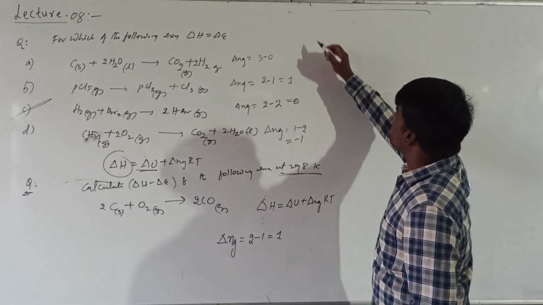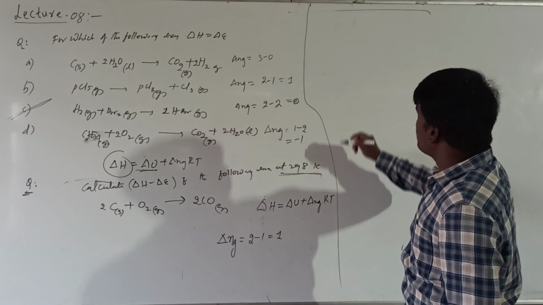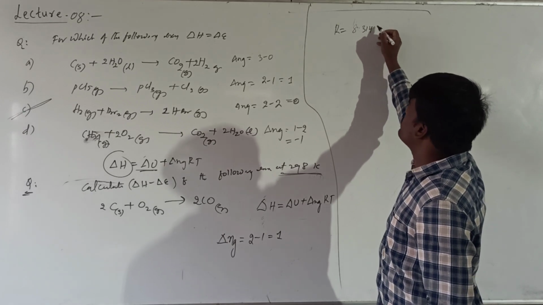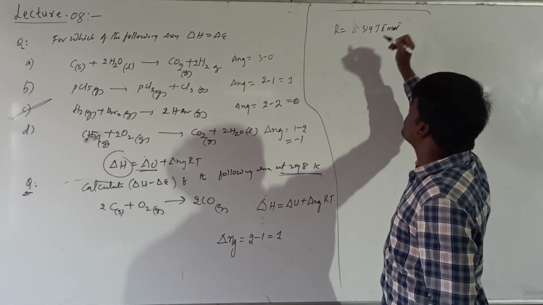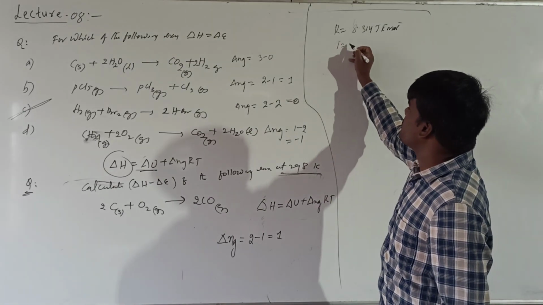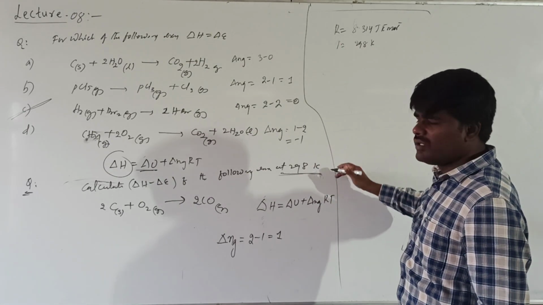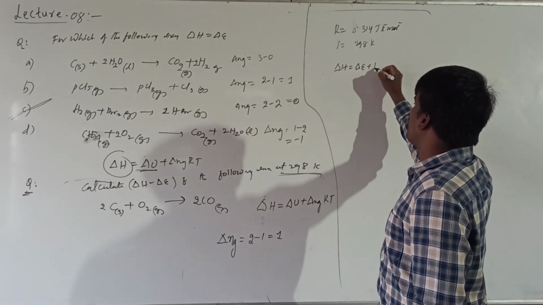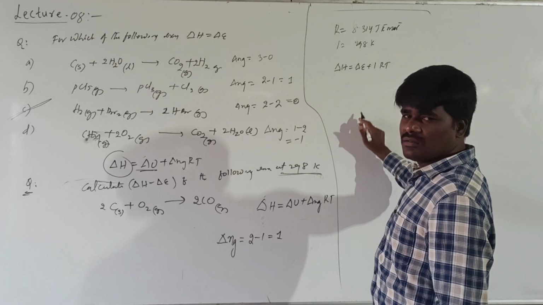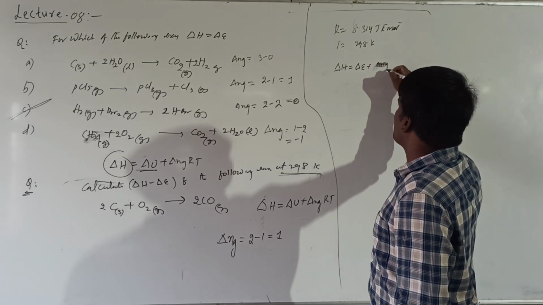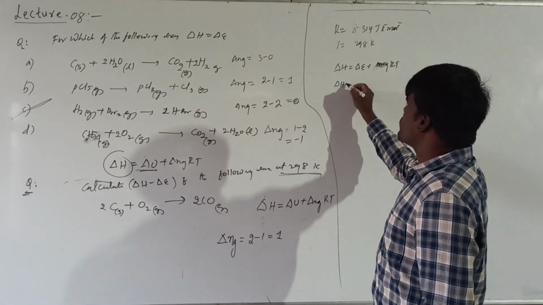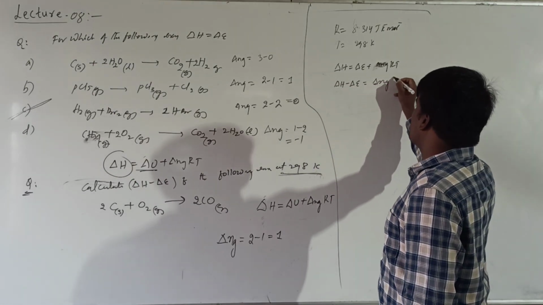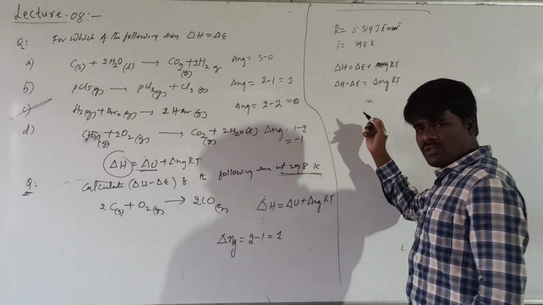And what is the R value? You have to take it in joules: R is equal to 8.314 joules per Kelvin per mole. The temperature given is 298 Kelvin. The expression is delta H is equal to delta E plus delta Ng RT. What is asked is delta H minus delta E, which will be equal to delta Ng RT.